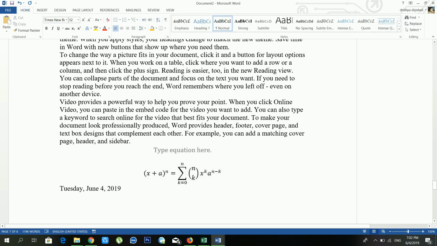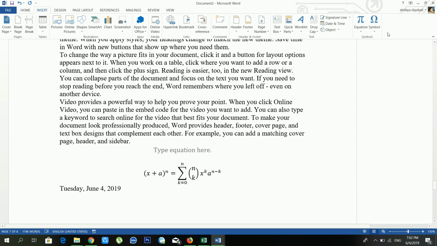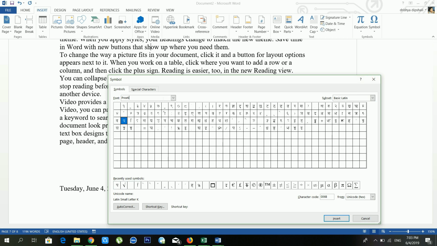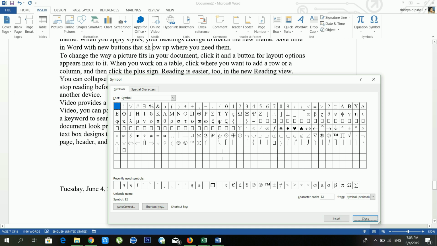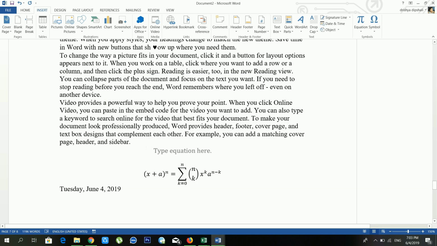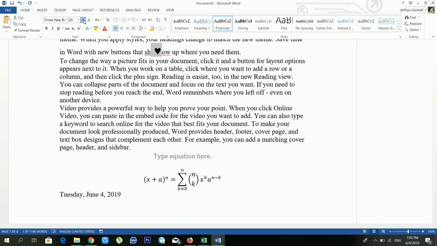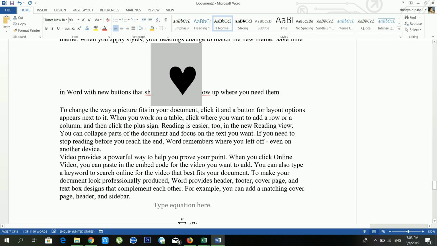And another option is symbol. If you want to use a symbol, you just have to go to symbol, and there are lots of symbols available inside your symbol gallery. You just have to choose your font. So I'm choosing the symbol. See, now from the symbol you can use your favorite symbol inside your document. Now see my symbol inside my document, right? If you want to increase the size of my symbol, just wait, I will increase it, and you can see the color also. See, now it's done, right?